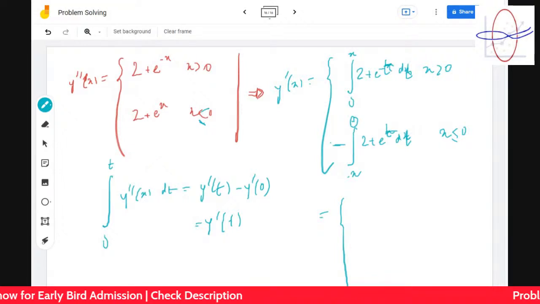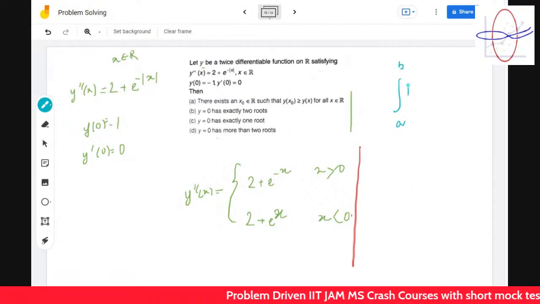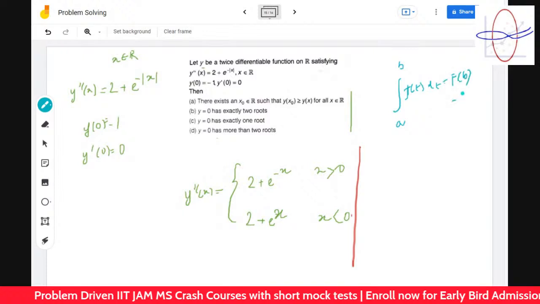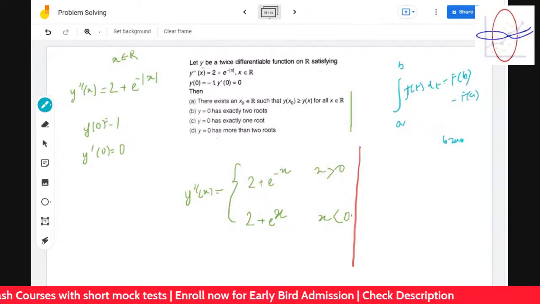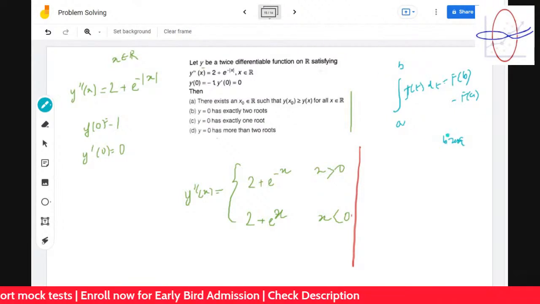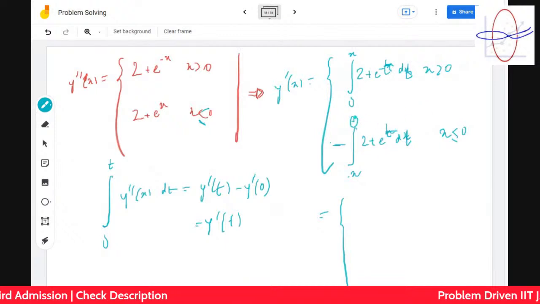The fundamental theorem of calculus says that if b is greater than a, then only we can write f(b) minus f(a). That's why we are converting this. Otherwise, we cannot apply the fundamental theorem of calculus, so 0 must be greater than x.